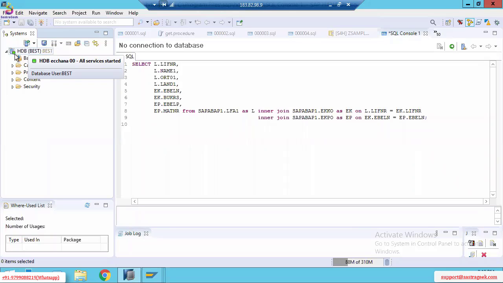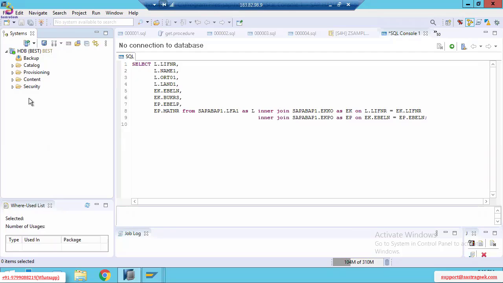If you see the HANA database schema in green color, the meaning is that this HANA database was connected. Under the HANA database, you can see different folders like backup, catalog, provisioning, content, and security. We will discuss that later.